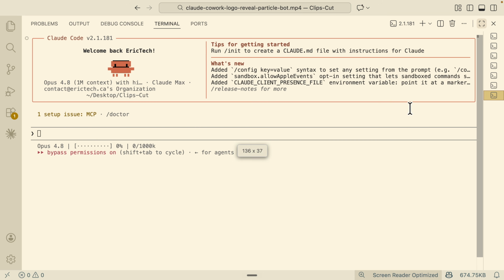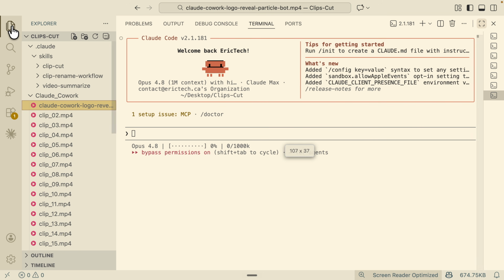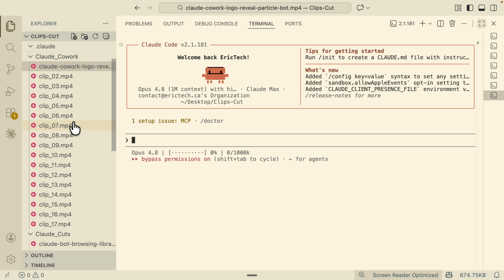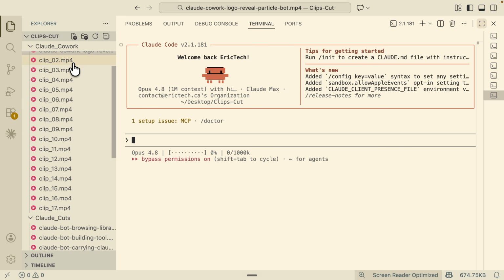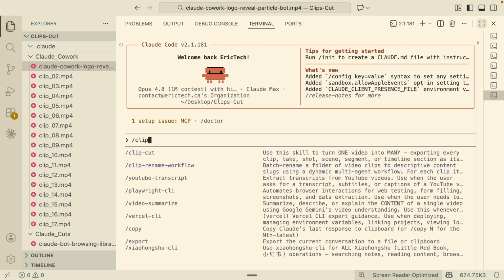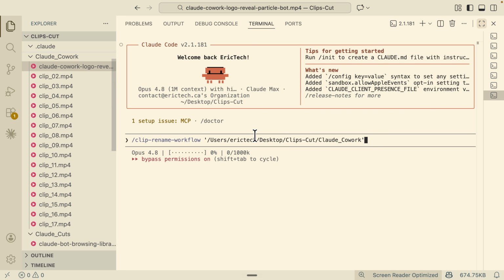So in that case, I'm going to start a new Claude Code session. Here you can see the entire folder. I did the first file already, just for testing, and you can see it's called Claude Code logo review particle bots. So the next thing we're going to do is run this for the rest of the 17 files that we have here. I'm going to trigger the workflow called the clip rename workflow right here, and just pass in this entire folder.